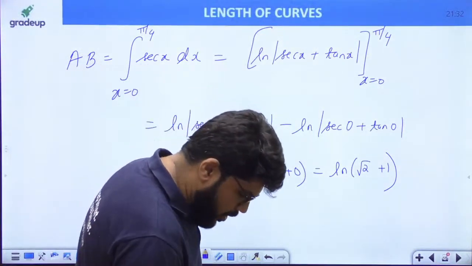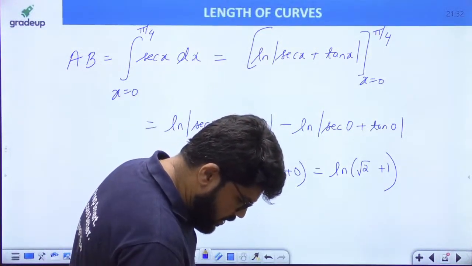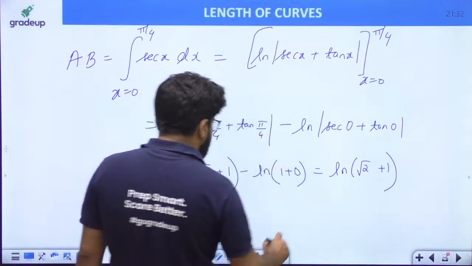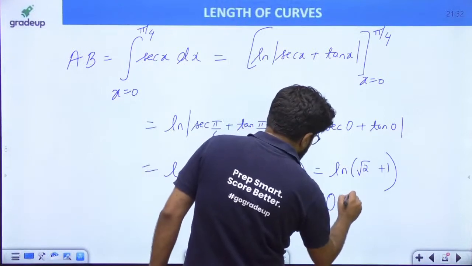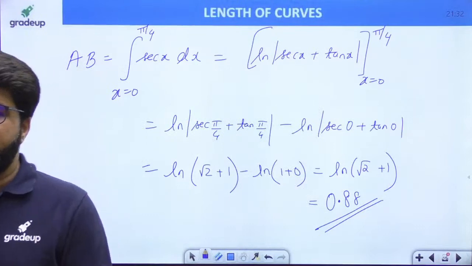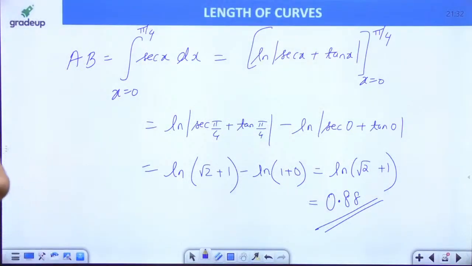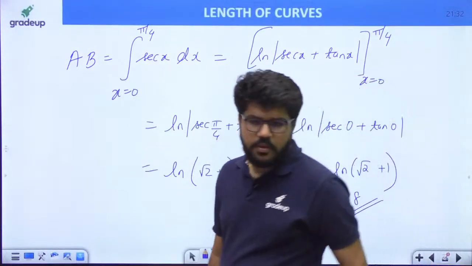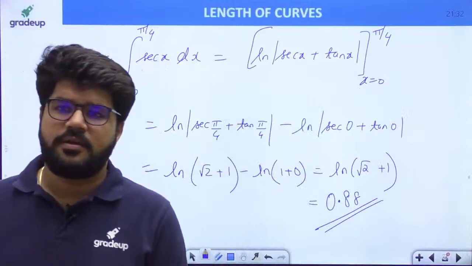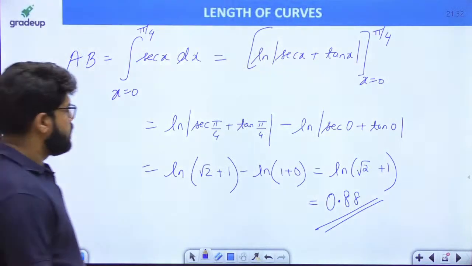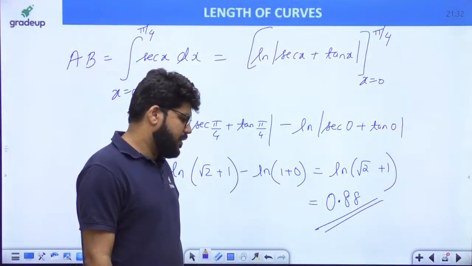Now that can be the option, or if it is a NAT type question, once again let's calculate the final answer after taking the log. It is 0.88. Are you joining just now? Got the answer? 0.88 is the final answer.